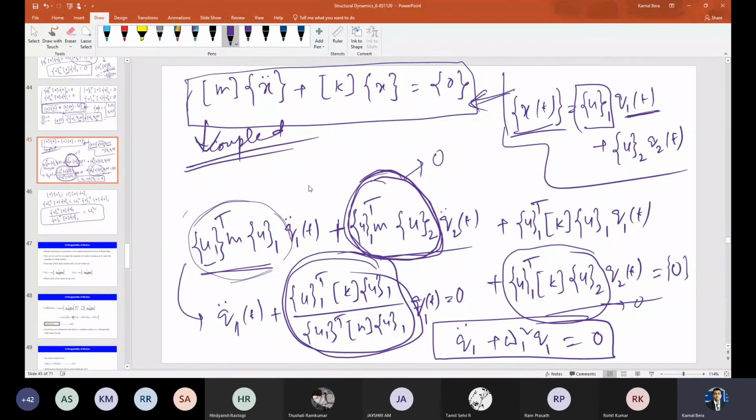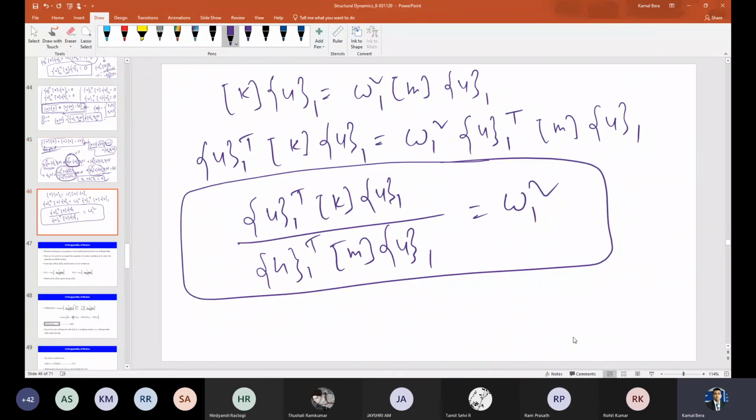So from this coupled equation, at least I got one uncoupled equation. Q1 is one coordinate and another is Q2, right? Is it coupled or uncoupled? Uncoupled, correct. So how our life has become easy now. Q1 double dot T plus omega 1 square Q1 T equals 0. Similarly,